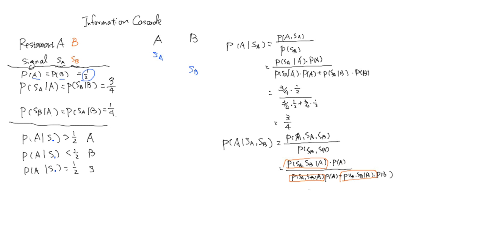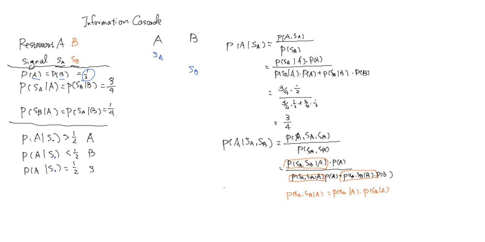But let's make another assumption that says they are conditionally independent, so that P(SA, SB | A) is equal to P(SA | A) times P(SB | A).